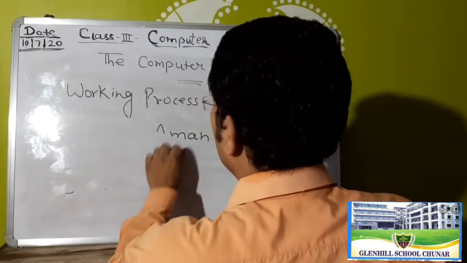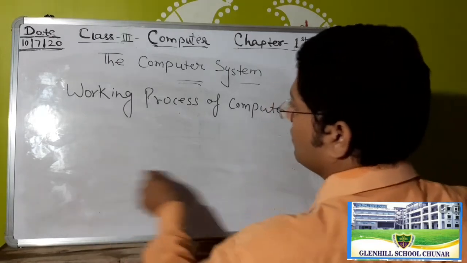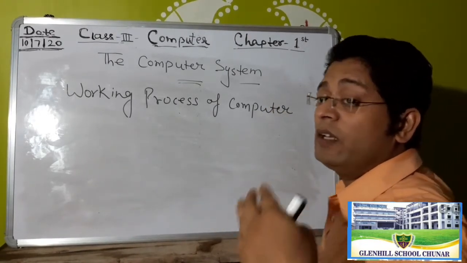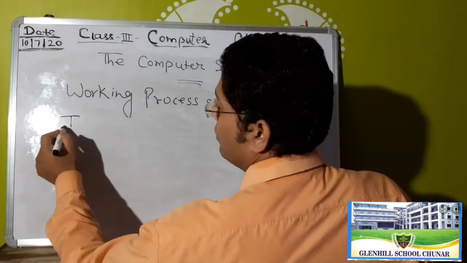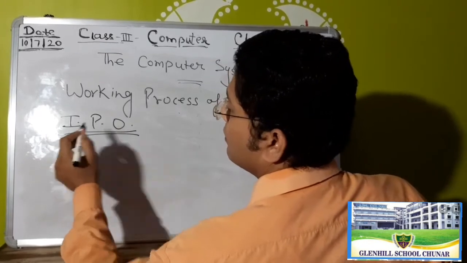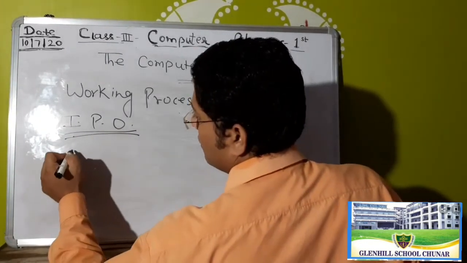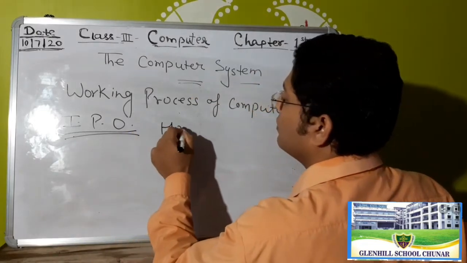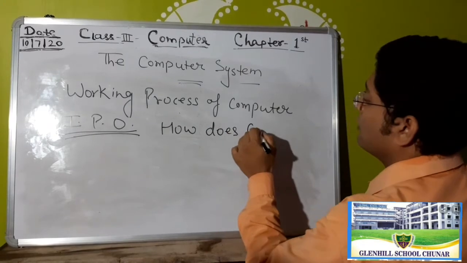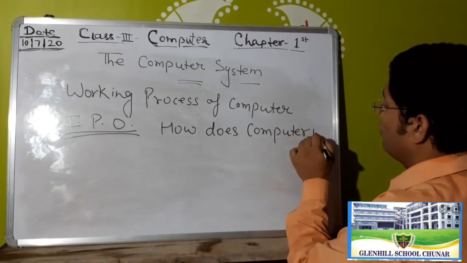So look, this cycle is called IPO. You know IPO? IPO means, look, how does a computer work?